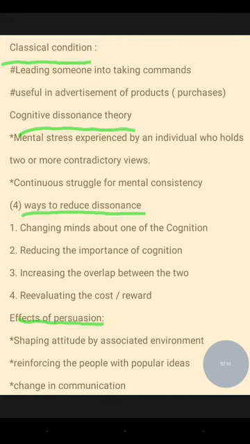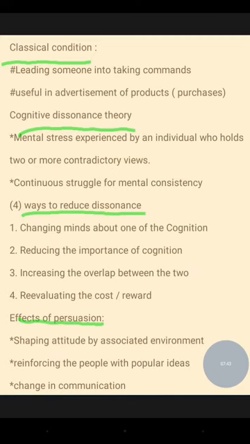Changing minds about one of the cognitions, second, reducing the importance of the cognition, third, increasing the overlap between the two, as well as re-evaluating the cost and reward. So these four ways can help to reduce the dissonance.